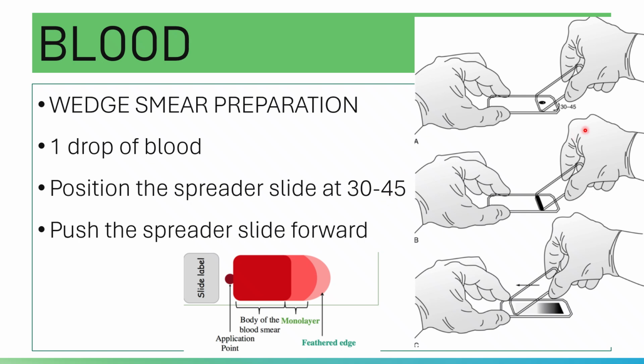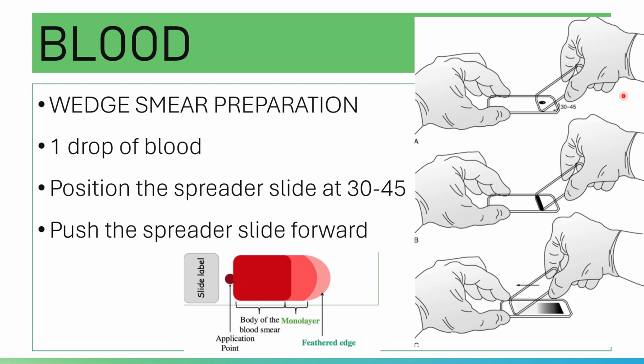Again, hold the spreader slide at a 30 to 45 degree angle in front of the drop of blood. Then pull the spreader back to touch the drop of blood. Once the spreader slide touches the drop of blood, allow it to spread along the edge. The blood will spread here.